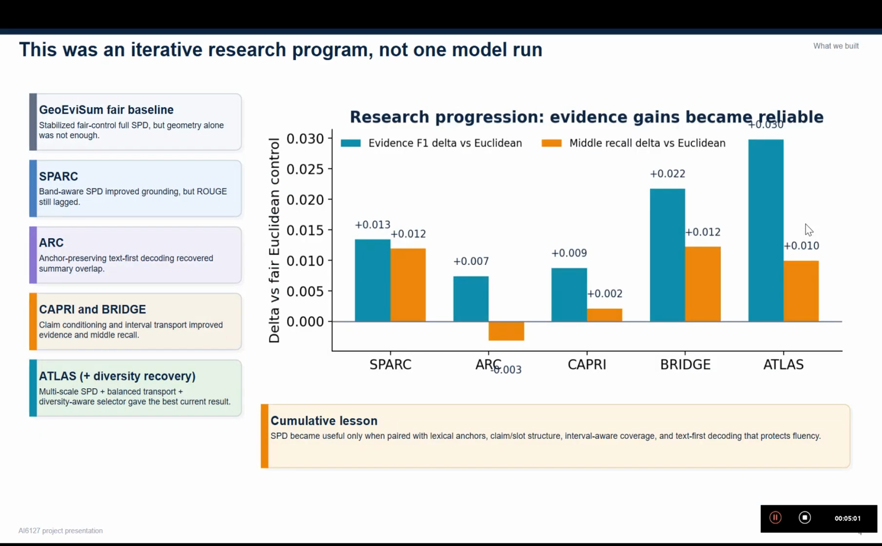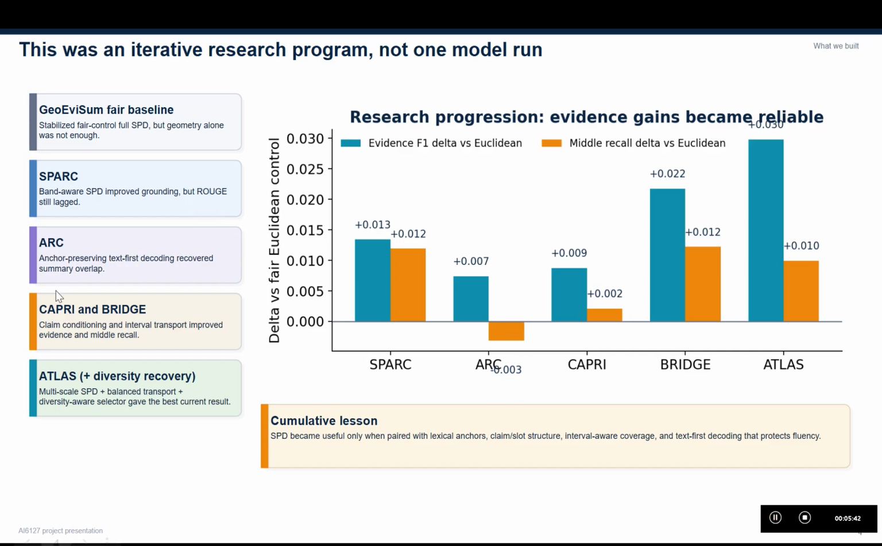A very important point is that this result did not come from just one model attempt. It came from an iterative research program. We began with GeoEvism to build a stable same backbone comparison. Then we tried full SPD memory, which showed that geometry alone was not enough. The branch could be stabilized, but it was not strong enough to win. Then Spark introduced band-aware SPD and improved the grounding, but ROUGE still lagged.